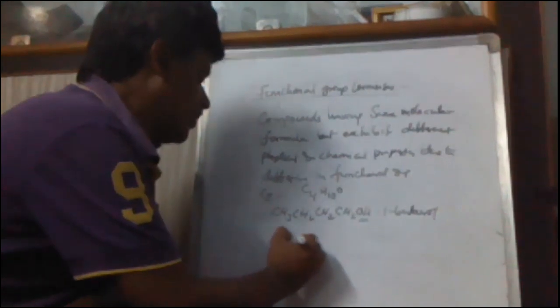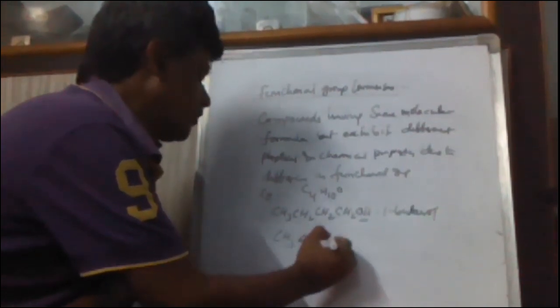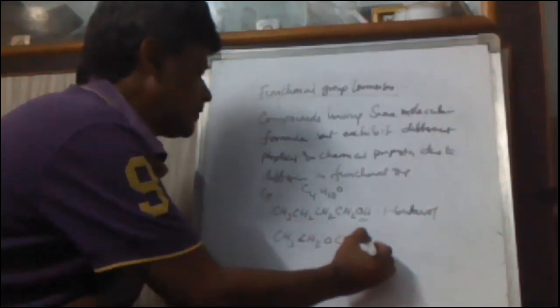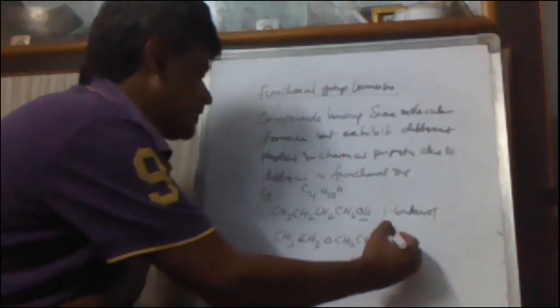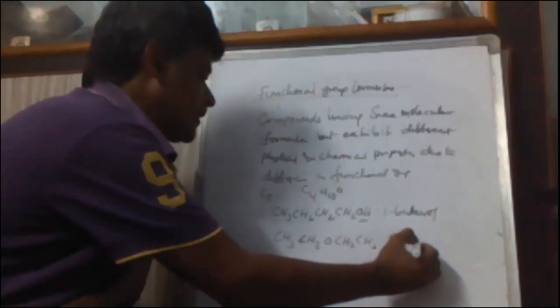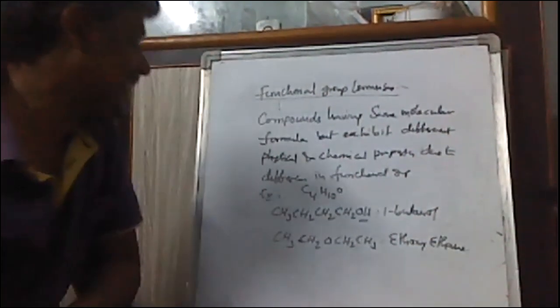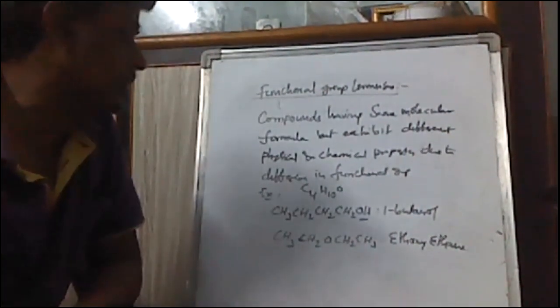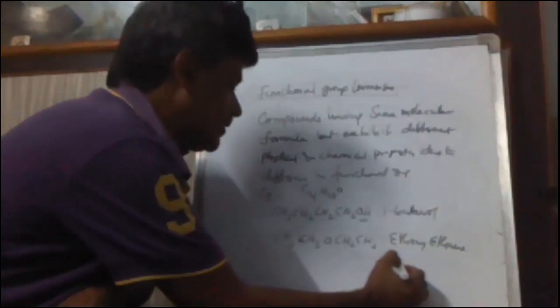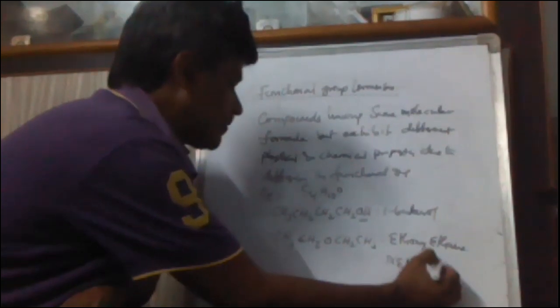The same formula can be written as CH3CH2OCH2CH3. Its name is ethoxyethane, or the common name diethyl ether.